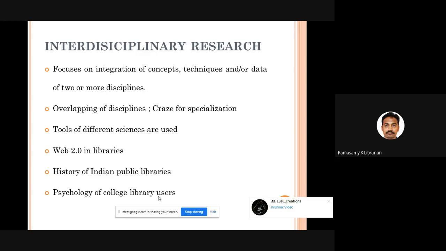For example, as I told you, Web 2.0 in libraries, history of Indian public libraries. See, public library is our subject. History is not our subject. So we have borrowed the history from another subject. We are integrating it into our subject.